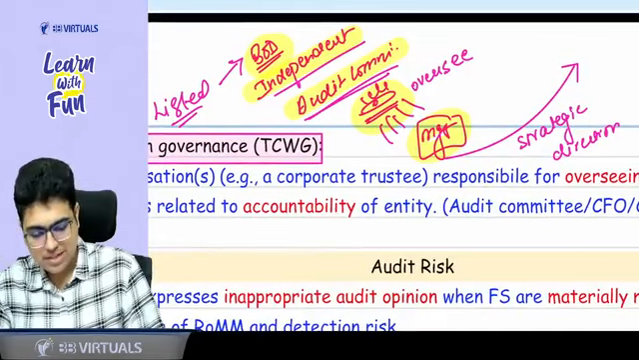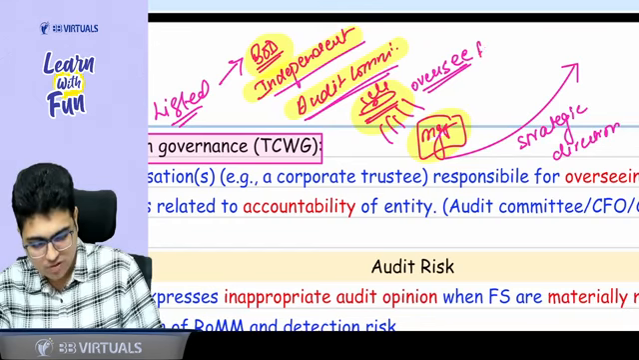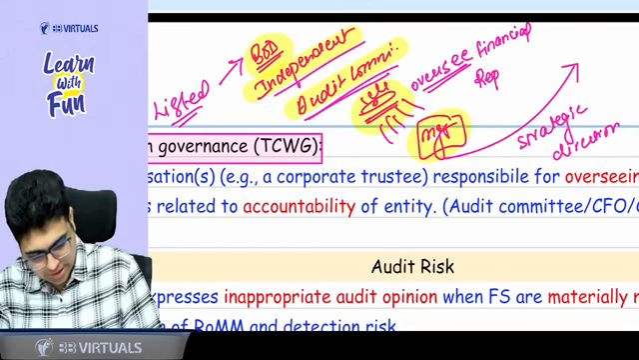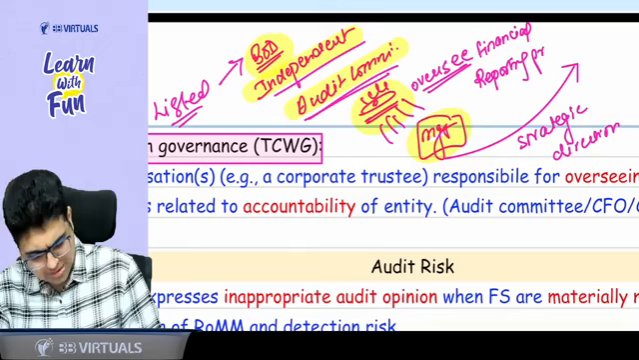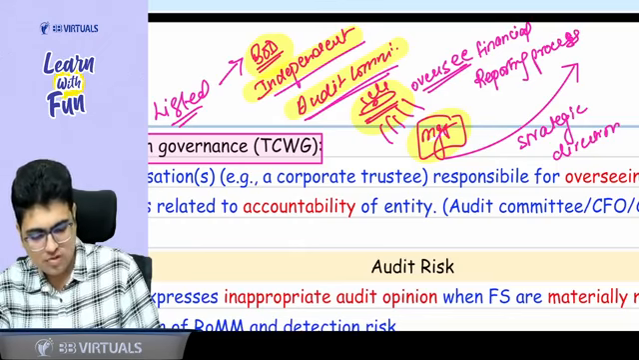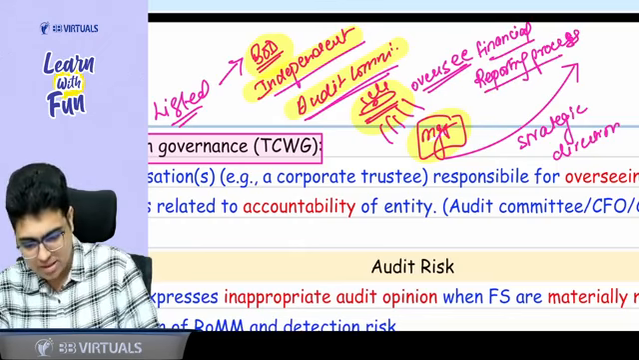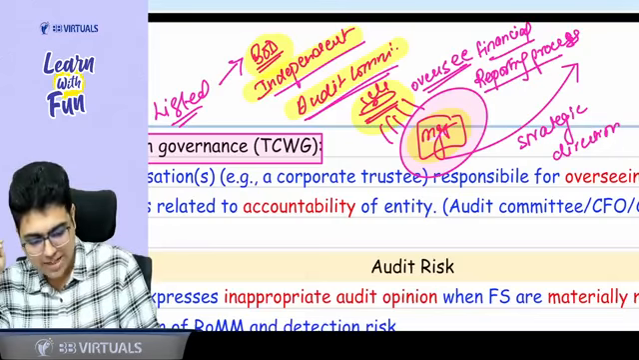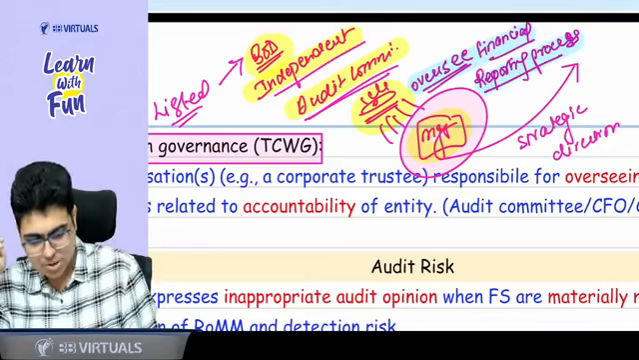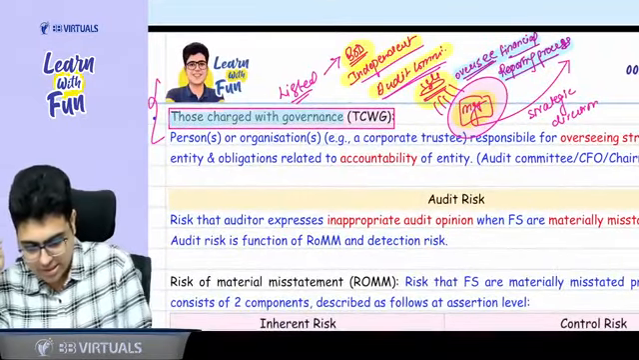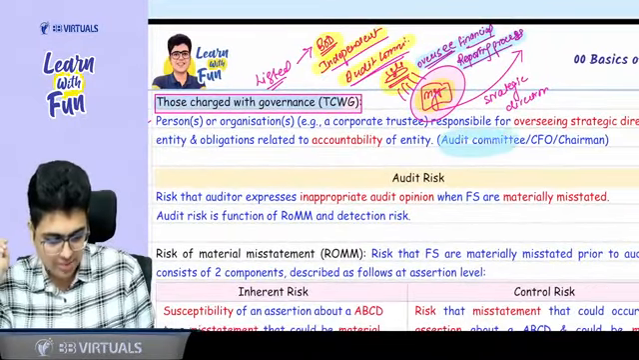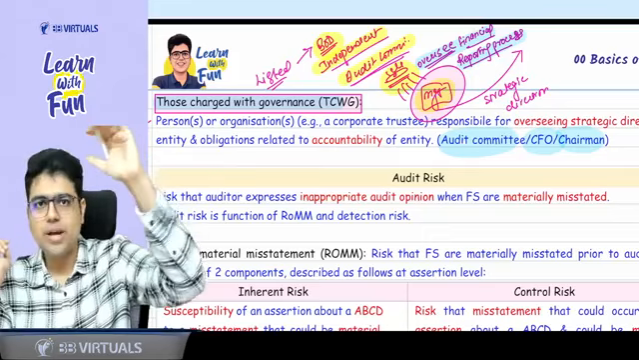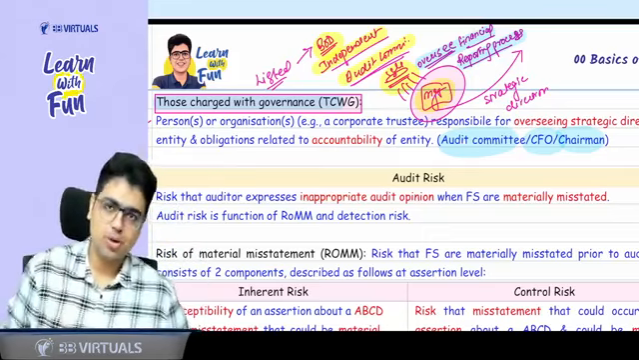So many a times I will say that these are the people who oversee the financial reporting process. That means they oversee how the management is preparing the financial statements. So whenever I say people are overseeing the financial reporting process, that means I am talking about TCWG. That is the audit committee, CFO, chairman. These are the people who are at the top and looking whether management is doing their work properly or not.